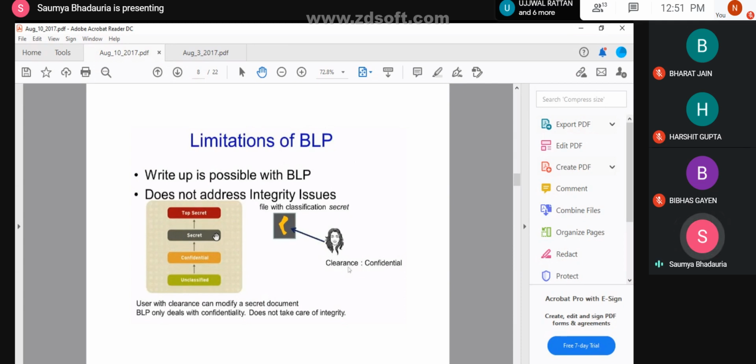If I talk about writing, it would mean that whatever data is present at this level will be directly copied onto here. Clear? Should I go ahead?